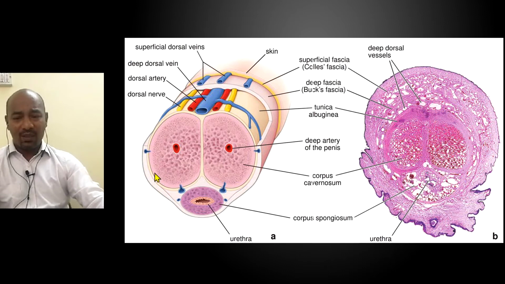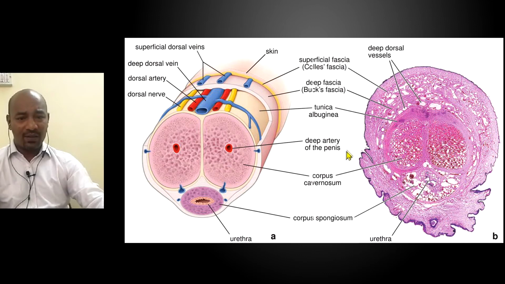Okay, so that spongy part of the urethra is traversing the entire length, or most of the length, of the corpus spongiosum. So that is the gross and microscopic picture. Microscopically, you can see the corpus cavernosum on either side, separated and enclosed by the tunica albuginea, and then outside that you have these vessels on the dorsal aspect, the dorsal vein of the penis and the dorsal arteries of the penis, and along with that there are nerves.